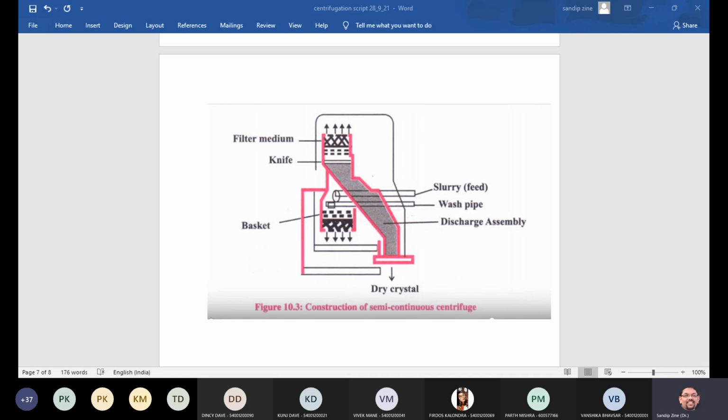The side of the basket is perforated. Feed or suspension is introduced through the feed pipe, and there is also a provision of a wash pipe, which is used to wash the crystals.